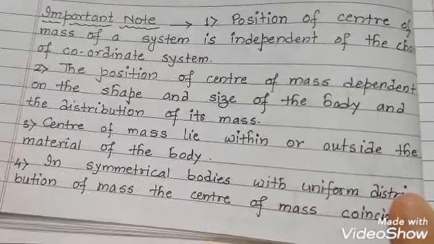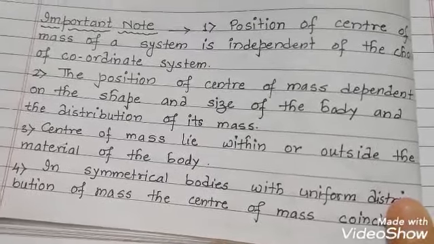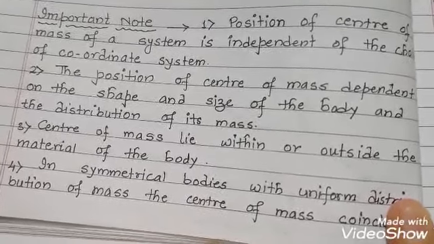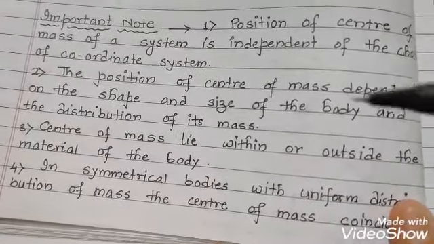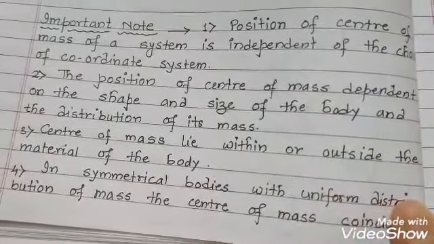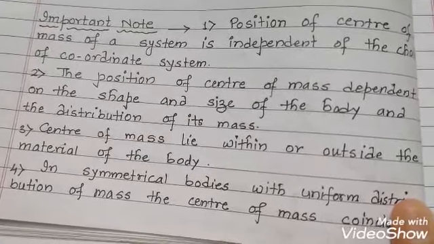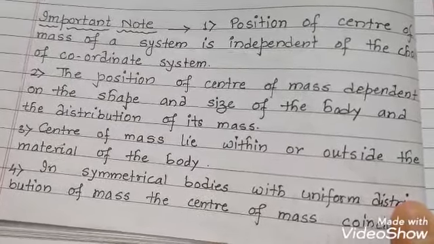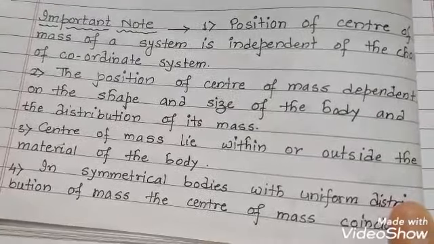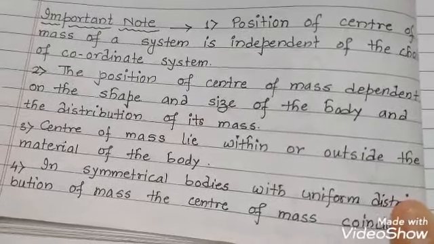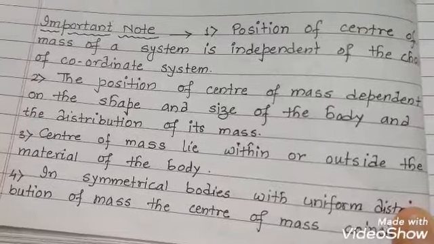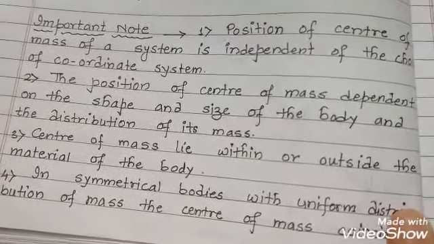Sometimes it lies outside the body. In case of a ring, if equal mass distribution is there, we'll find the center of mass at the center of the circular ring, where no masses are there, that means outside the material.